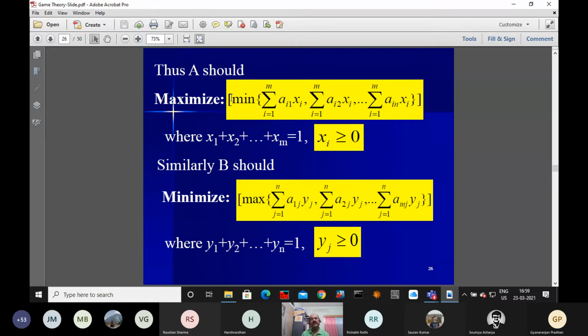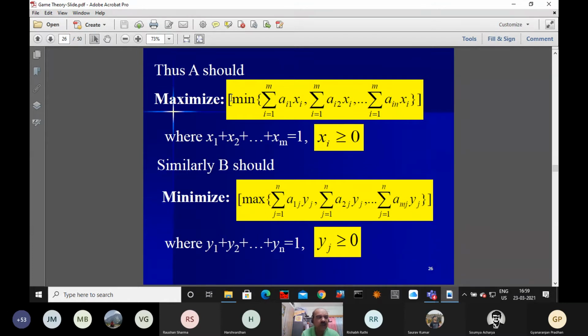I will tell you one thing. The elements of the payoff matrix are sometimes positive, sometimes negative, sometimes 0. And the game is given as unstable.